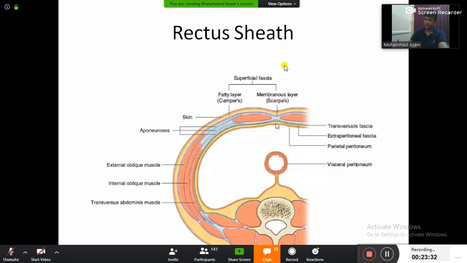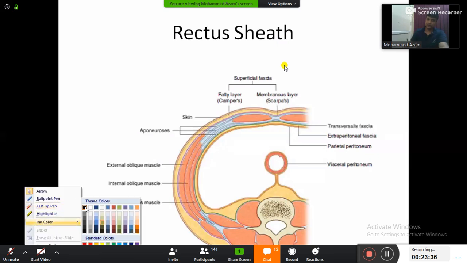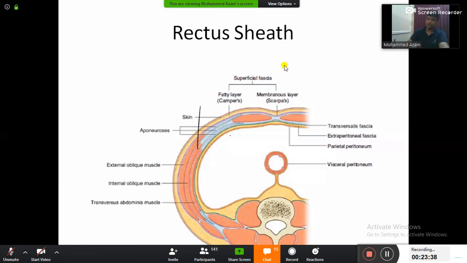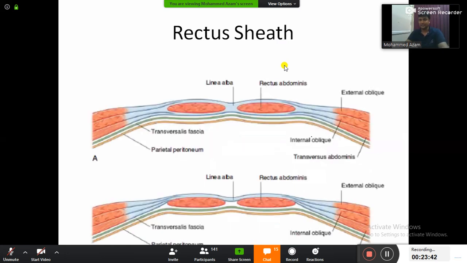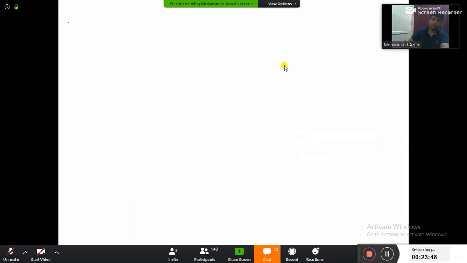Okay, rectus sheath here. So now, my dear friends, out of this complete diagram, let me zoom into this much of the diagram. If you zoom in, it will be something like this. Perfect. So please start writing the notes now.